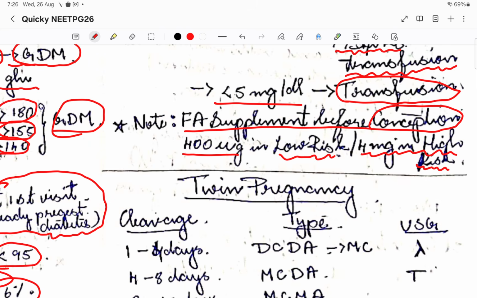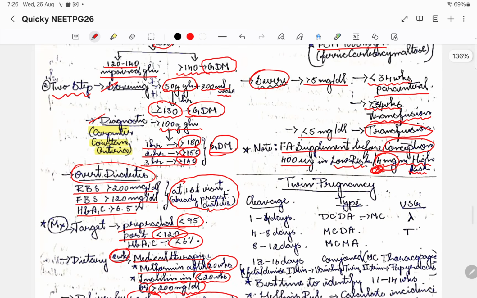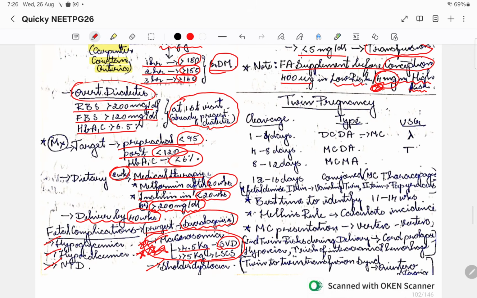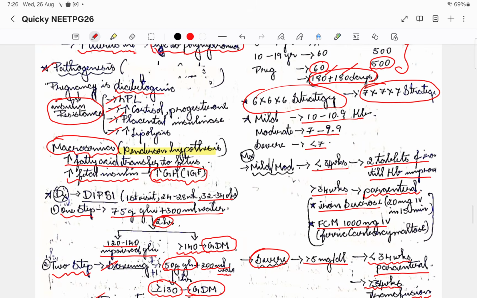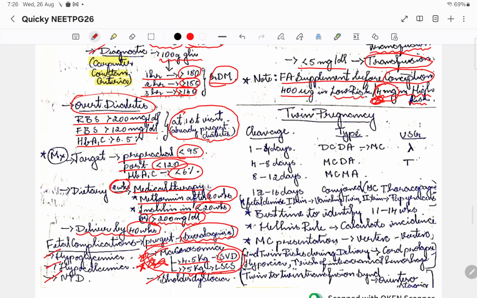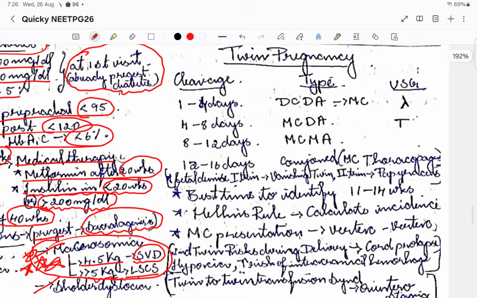Okay, or if there was a previously known condition of neural tube defect that had happened in a previous pregnancy, all these cases are high risk pregnancies. High risk pregnancy with respect to folic acid. So that is why we are going to go for supplementation of 4 mg. Please remember this 4 mg thing. Okay, so this is very important. Then coming to anemia, that is done. Please remember, this is the 7 into 7 strategy that is in the current practice. It is not 6 into 6. We used to learn 6 into 6, but now it has been changed to 7 into 7.